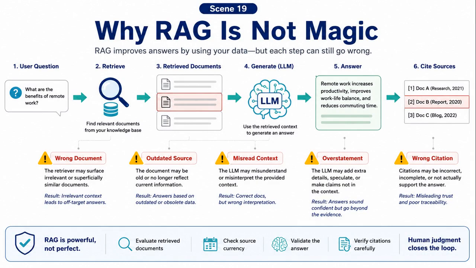This sets up the next important point, why RAG is not magic. RAG helps, but it does not remove all hallucination risk. The retriever may pick the wrong document. The source may be outdated. The model may misunderstand the retrieved context. The answer may overstate what the source says. The system may fail to cite the right passage. So even grounded AI still needs evaluation and review.